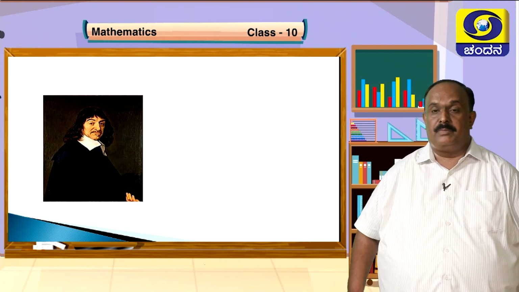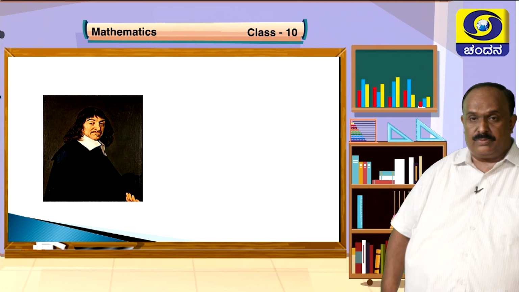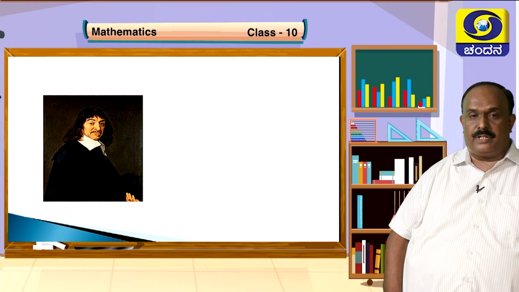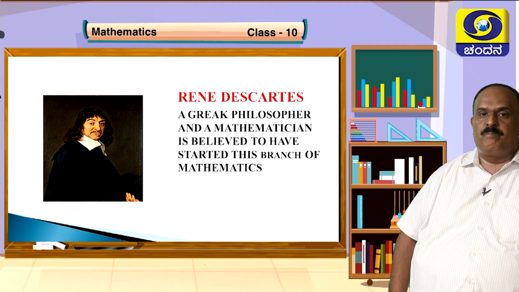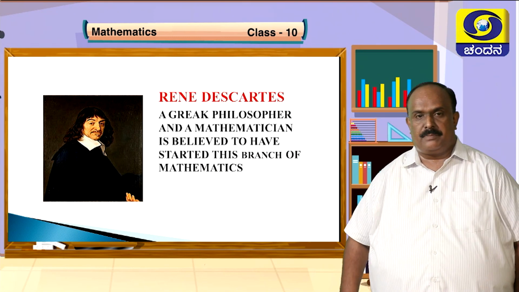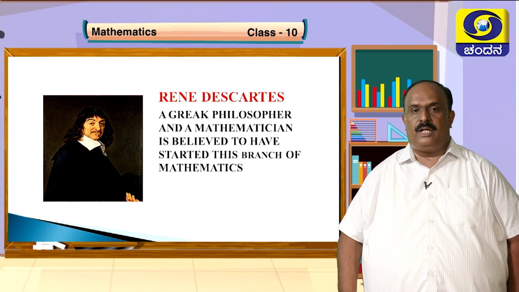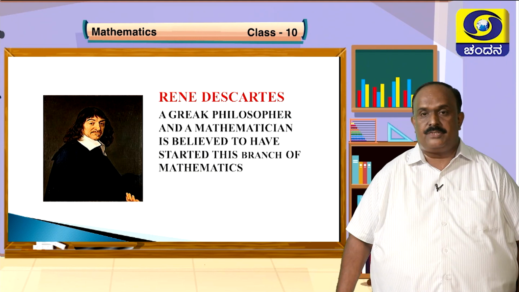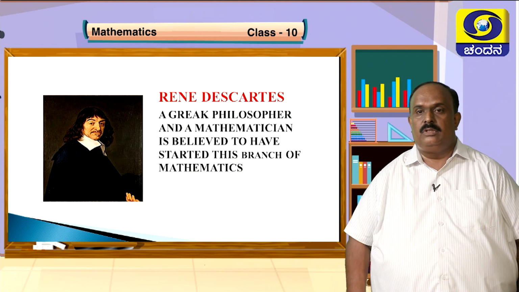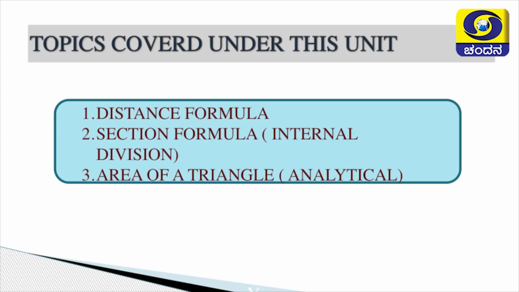So he is the man behind the invention of this branch called coordinate geometry. He is none other than Rene Descartes. He was a philosopher and a mathematician, and he is believed to have started this branch of mathematics for the first time. All credit for coordinate geometry should go to Rene Descartes, undoubtedly.